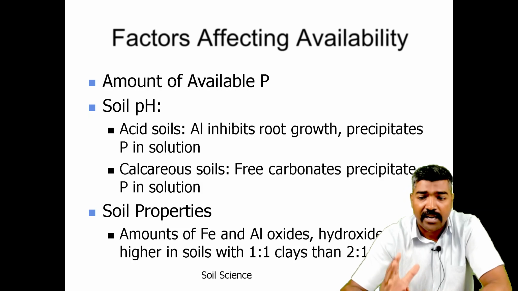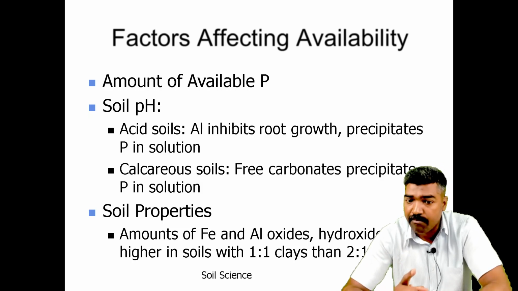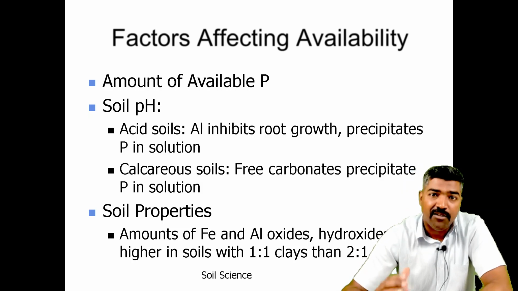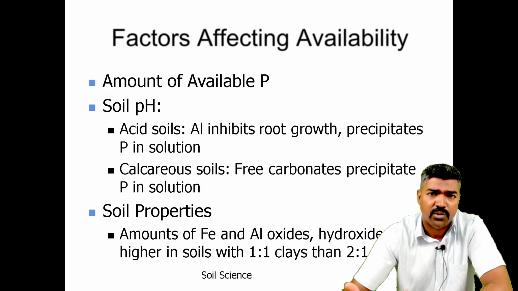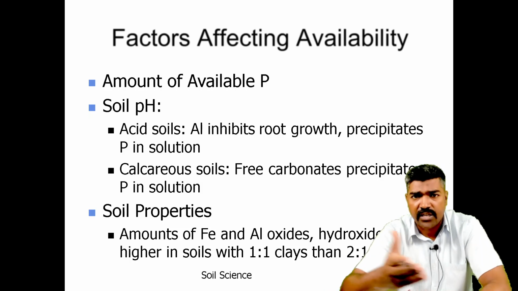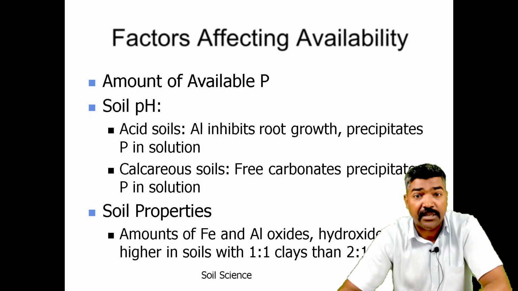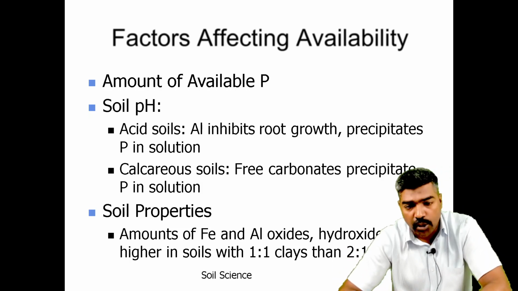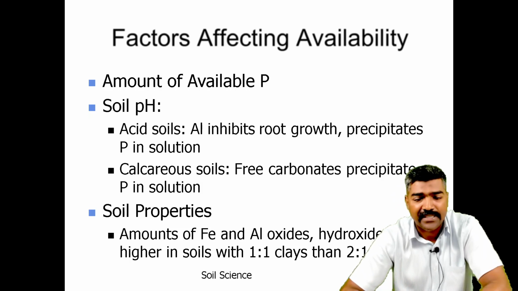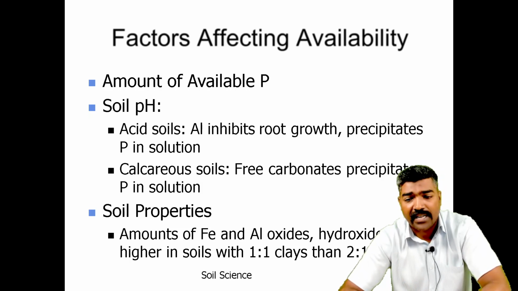The aluminum inhibits the root growth. This is very important, and it precipitates the phosphorus in the solution. Almost it gives you a precipitate whenever it reacts with the soil. The calcareous soil is free from carbonates, and precipitates the phosphorus in the solution. And the properties of the soil, that is the amounts of Fe and Al oxides and hydroxides, are higher with the 1:1 ratio clays than the 2:1 ratio clays.